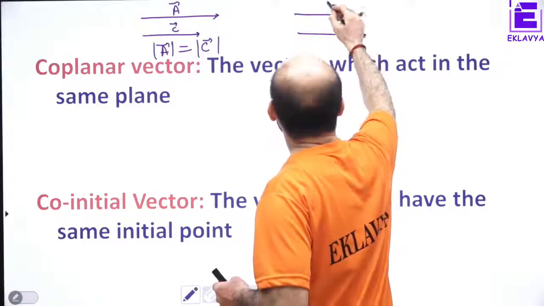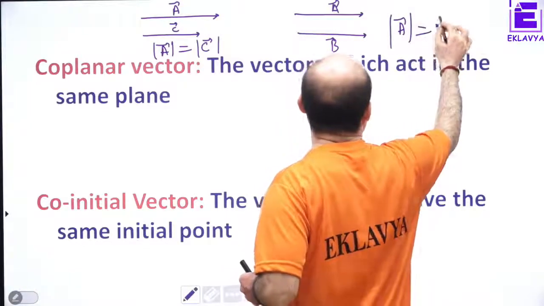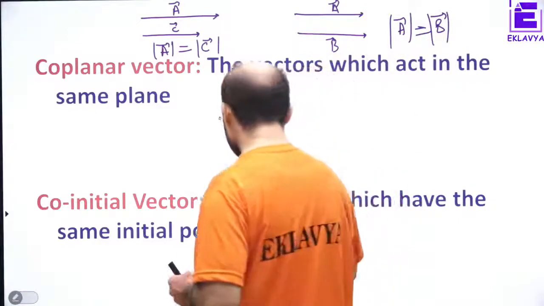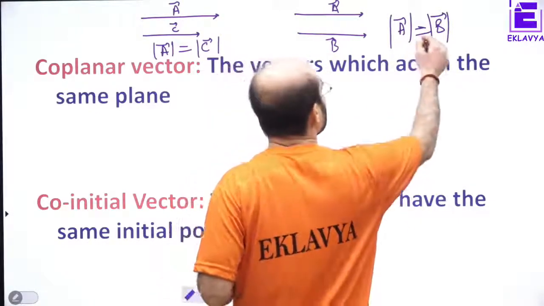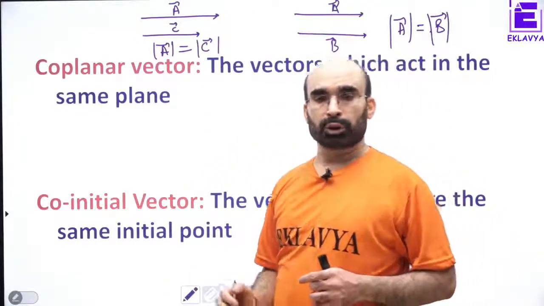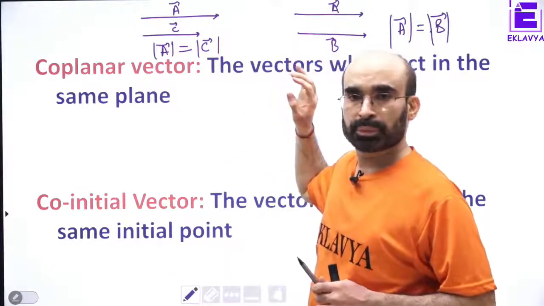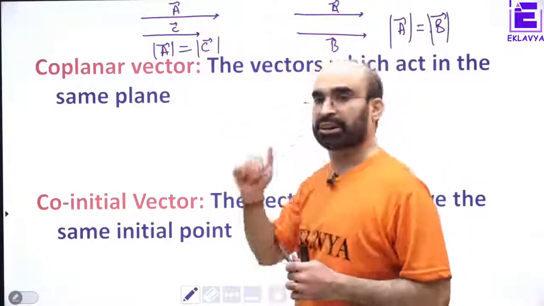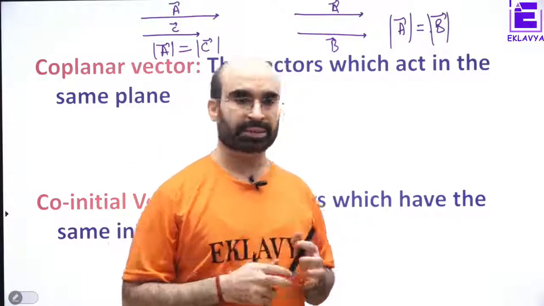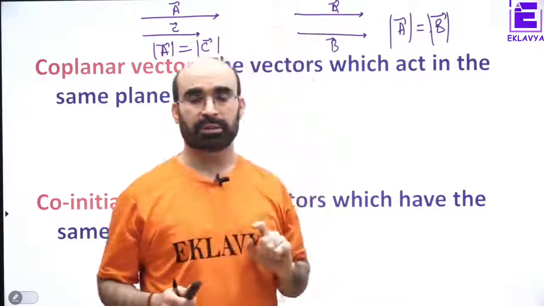Here A and B are equal in magnitude and they have got same direction, right? So do you think that these two are parallel? Can we say that both the set of vectors are parallel vectors? Yes, these two are parallel vectors. Also these two are parallel vectors.